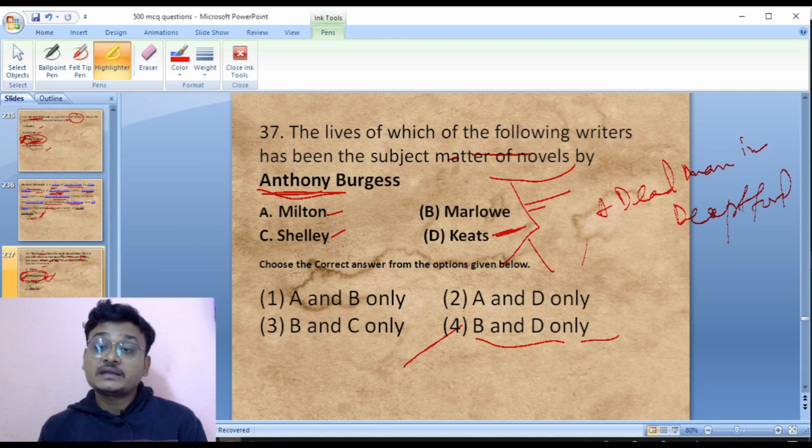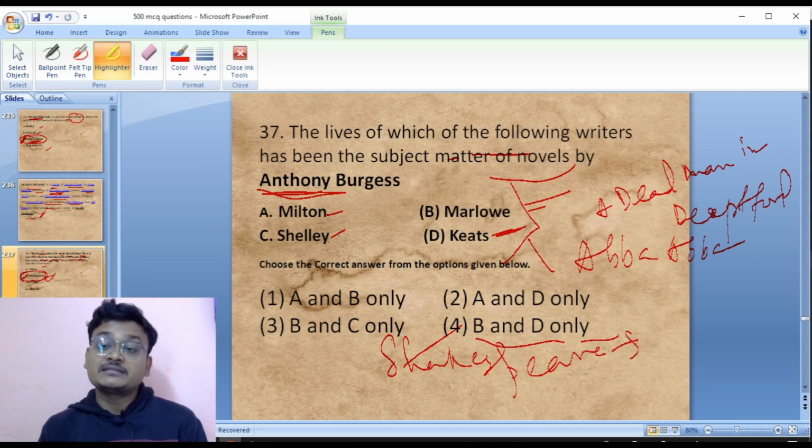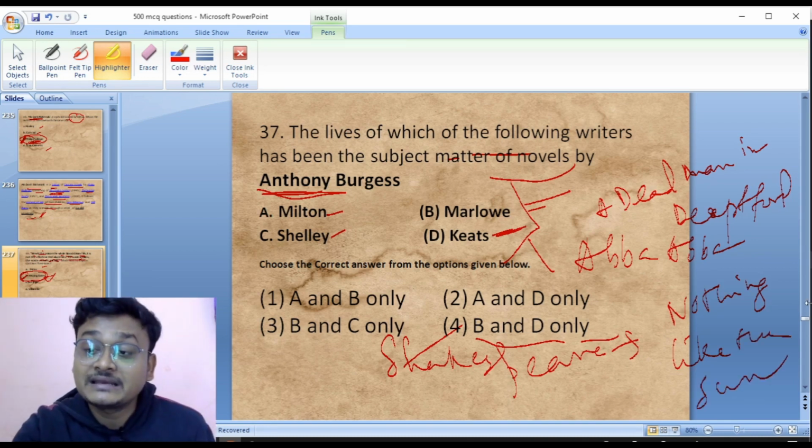And for Keats he read Abba, and for Shakespeare, he has written Nothing Like the Sun. And for Marlowe, A Dead Man in Deptford.